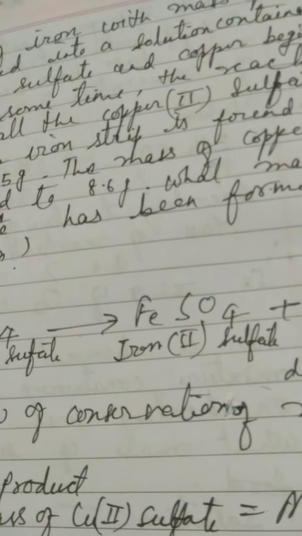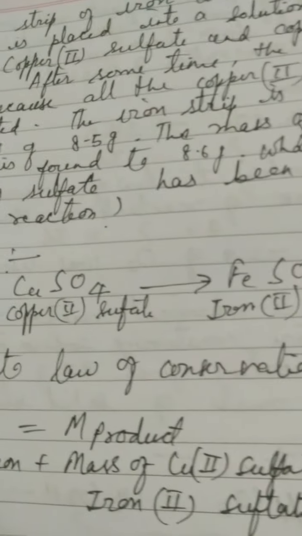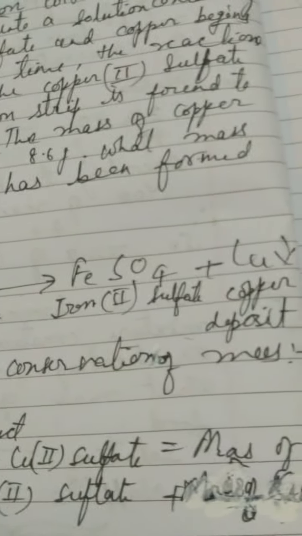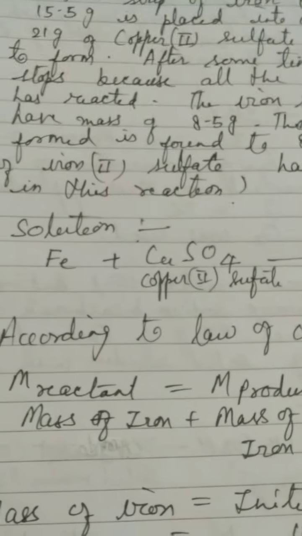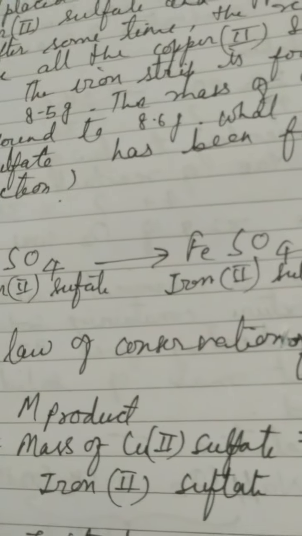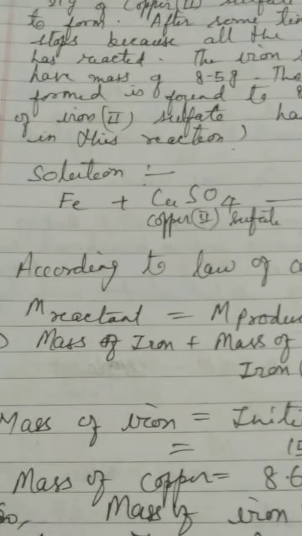The iron strip is found to have a mass of 8.5 gram. The mass of copper formed is found to be 8.6 gram. What mass of iron 2 sulfate has been formed in the reaction?